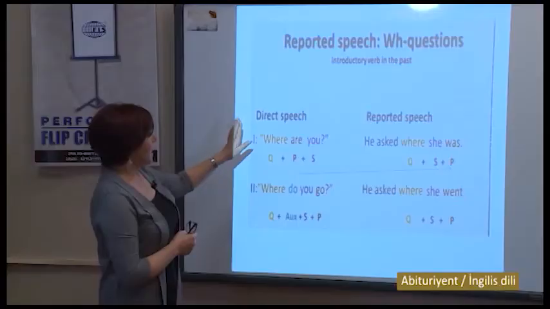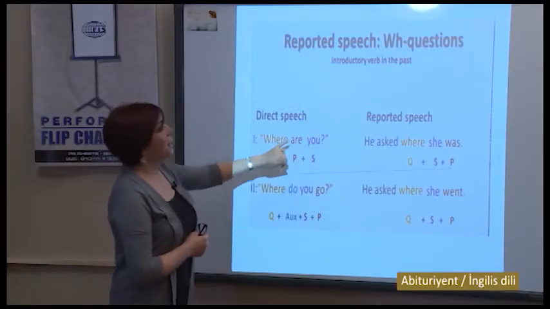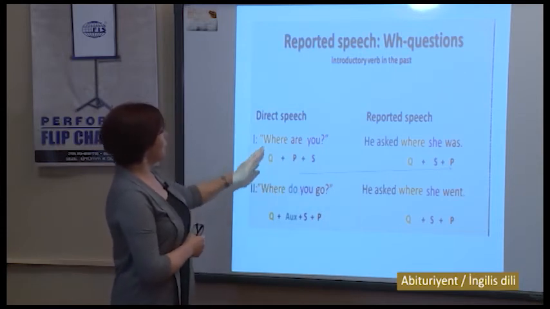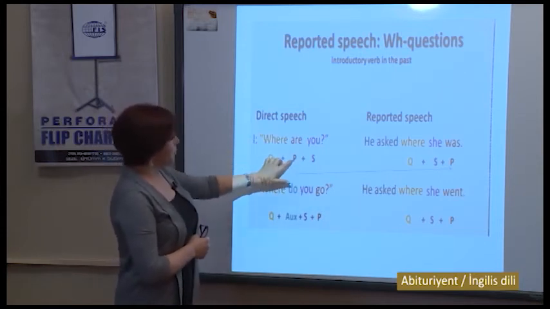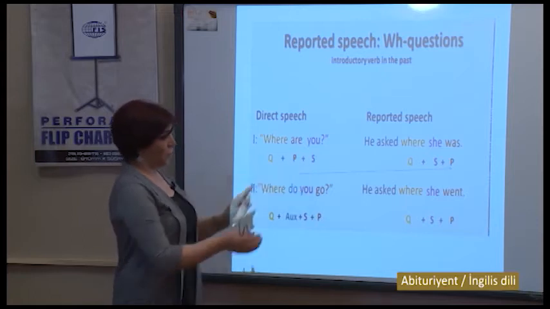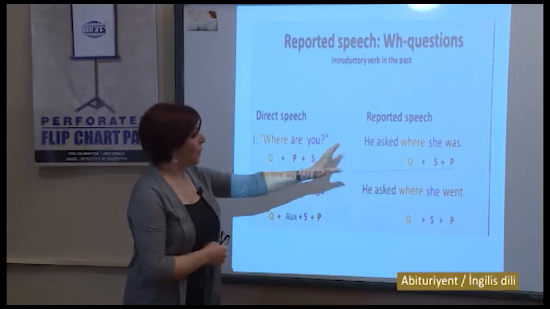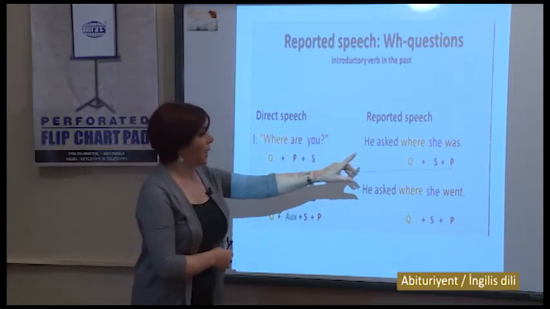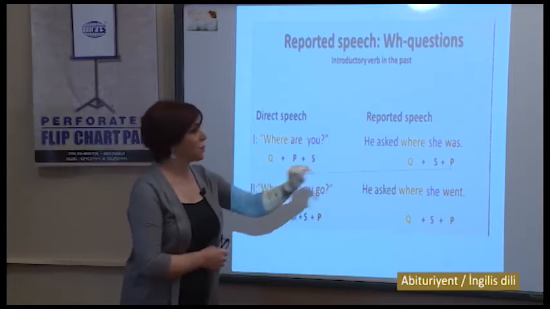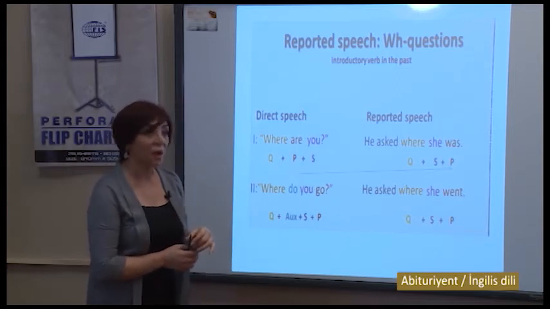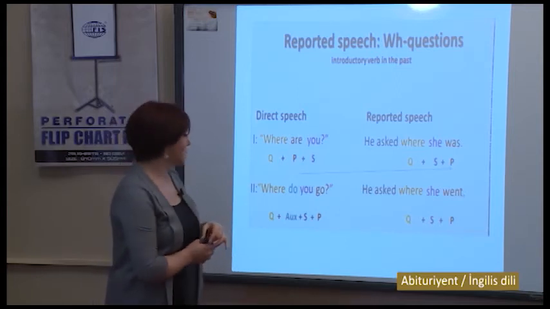Remember, direct speech, where are you? Here you see the word order: question word, then predicative and subject. What happens? He asked where she is. Where stands in its place, and the second place is given to the subject, and the predicative comes after the subject.